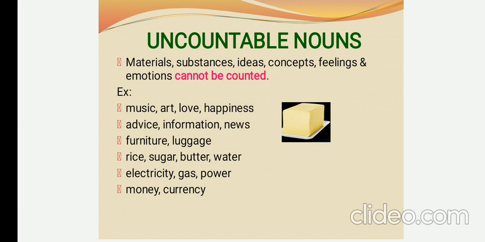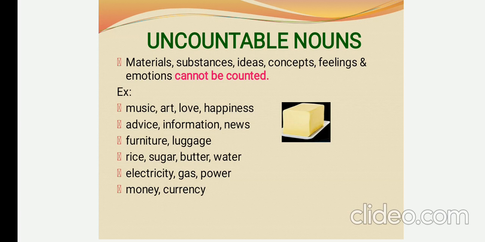So news, though the word is plural, we consider it as singular. So it remains the same for both singular and plural. The information, news, concepts, the feelings, anger, hungry, happy. We can't count our feelings and emotions. So uncountable nouns we can't count.